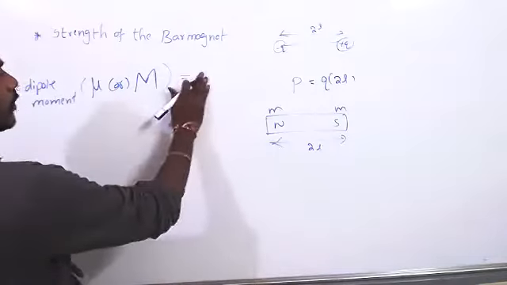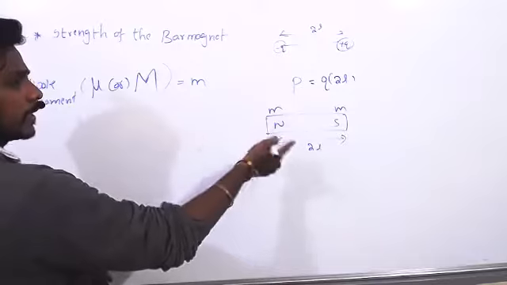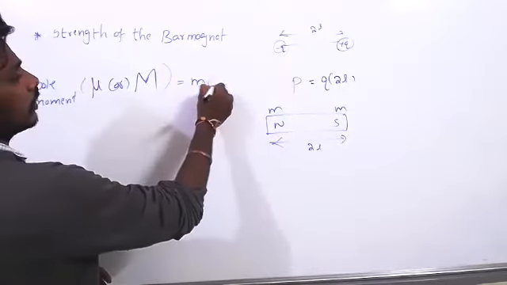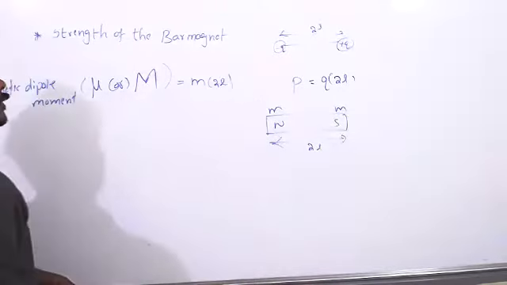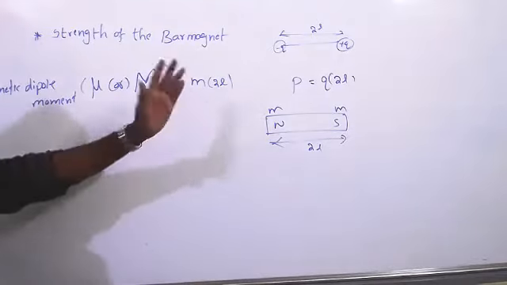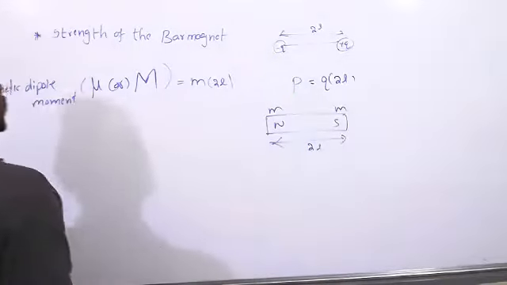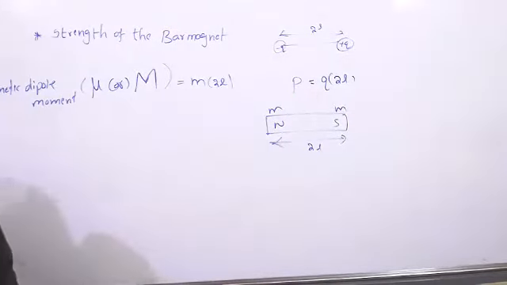So magnetic dipole moment is the product of either pole's magnetic strength and the vector displacement between them. It is the pole strength, of either south pole or north pole, times the distance between them. That is called magnetic dipole moment.